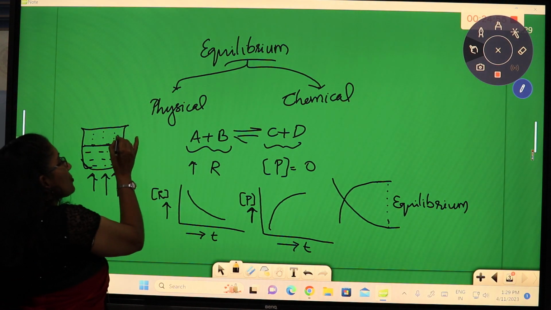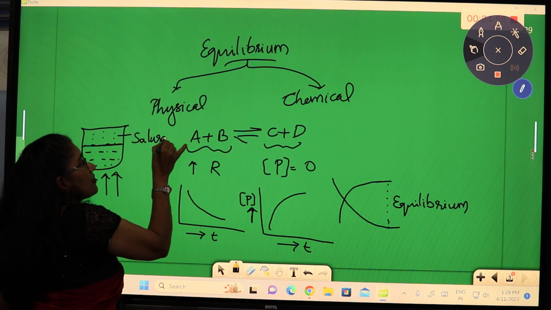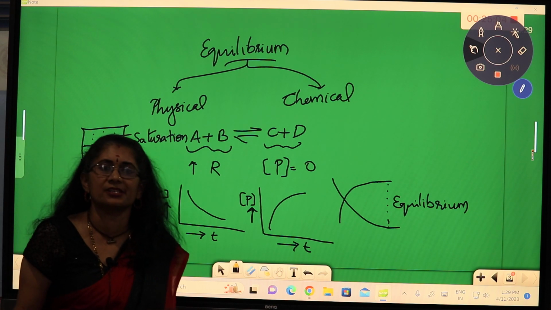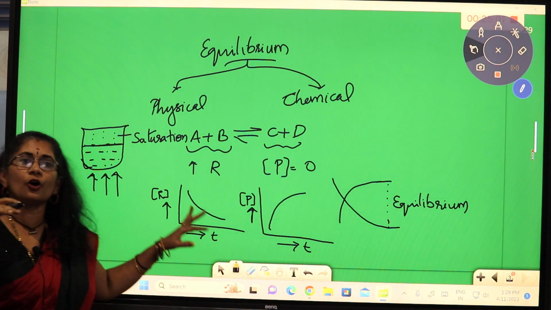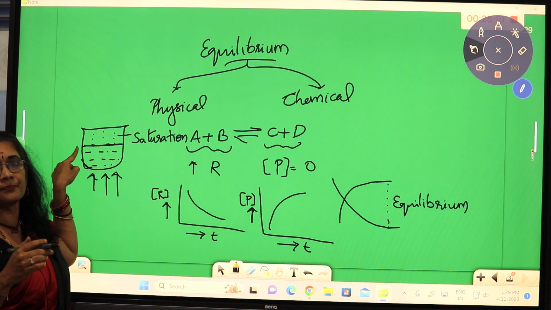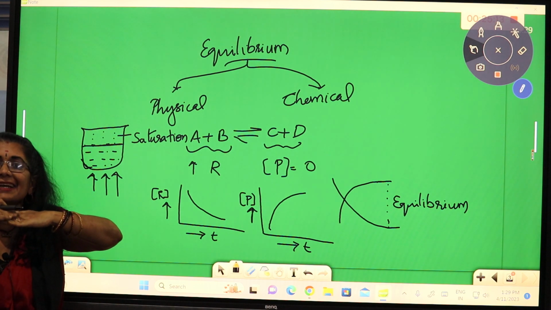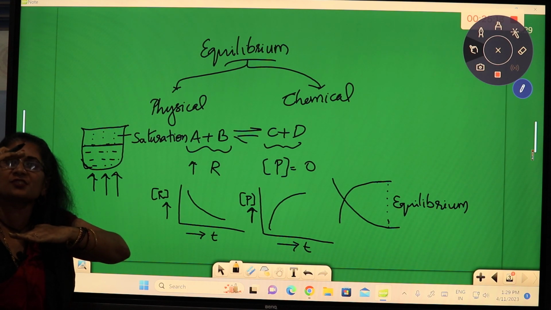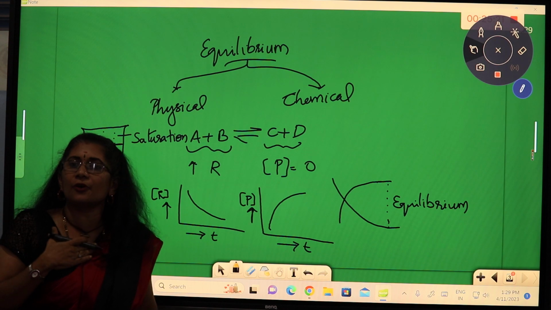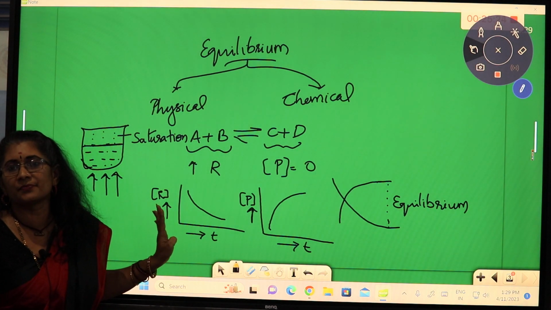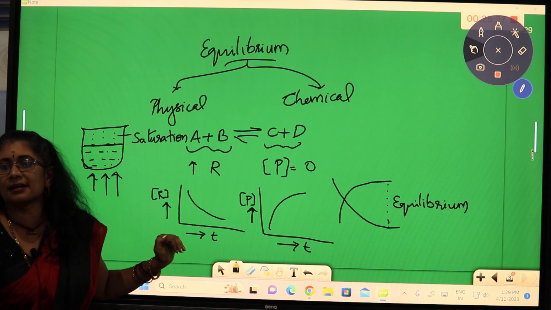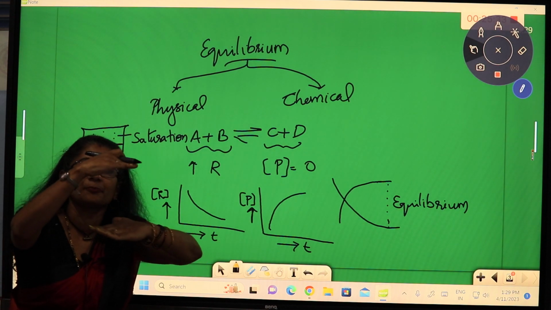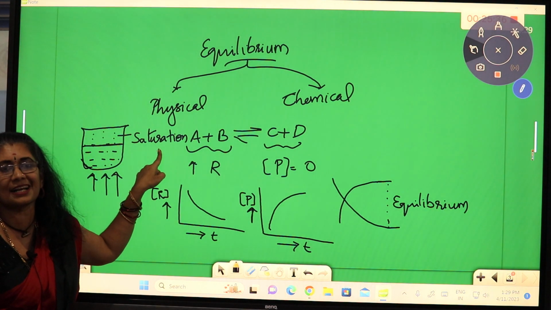What do you mean by saturation? Yeah, when there is a space above the liquid level, a gap between the closed vessel and the liquid layer, and the whole space is filled with the water vapor, we call it saturated. It has reached saturation. All the gaps above are filled. There is no more gap for the gas to rise up. It is completely filled. It reached the point of saturation.